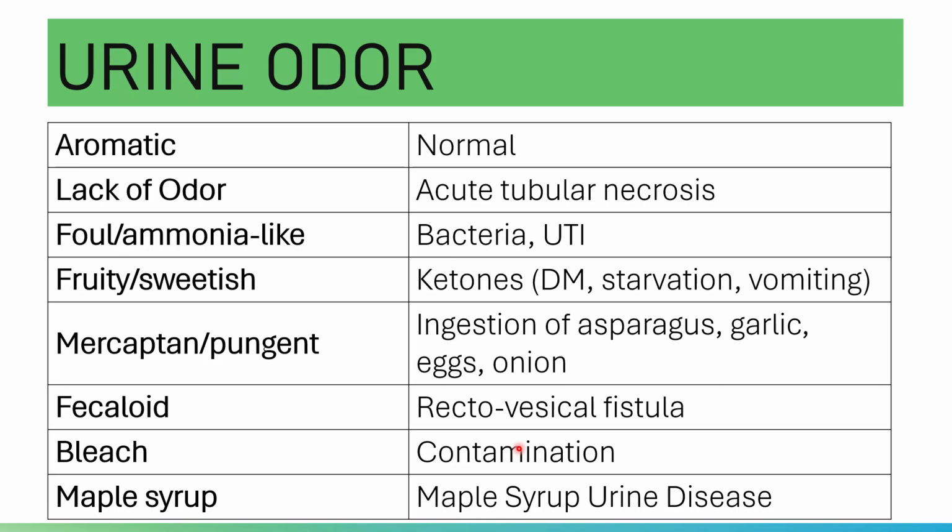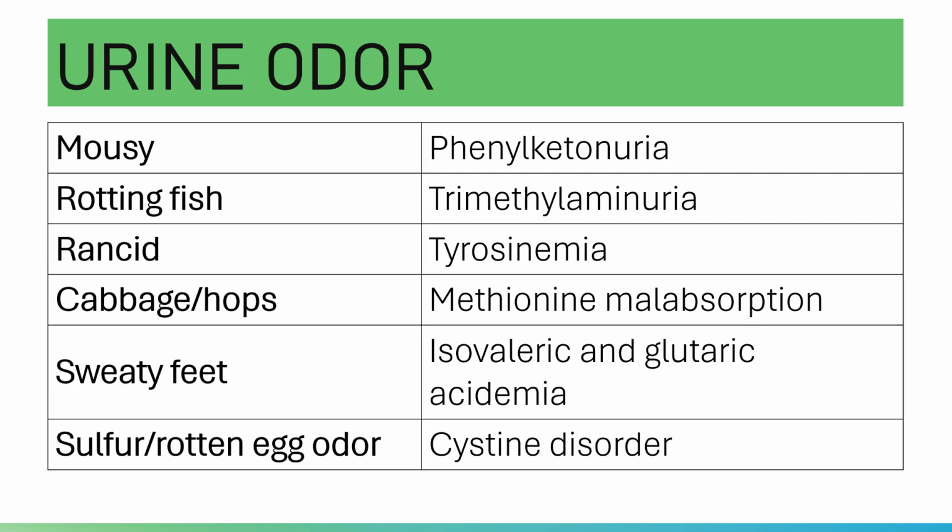A bleach-like odor indicates contamination. Maple syrup odor is caused by maple syrup urine disease. A mousy or musty odor is caused by PKU.